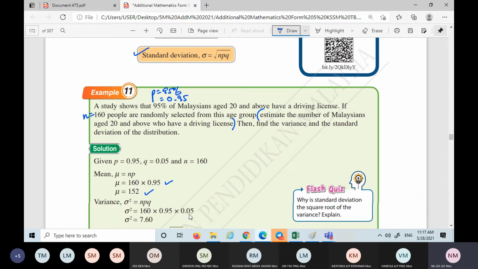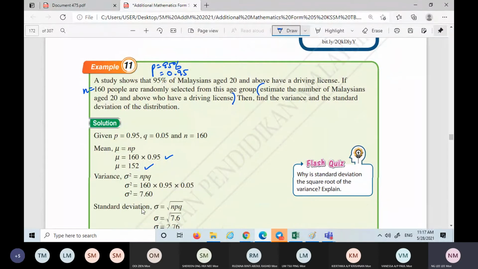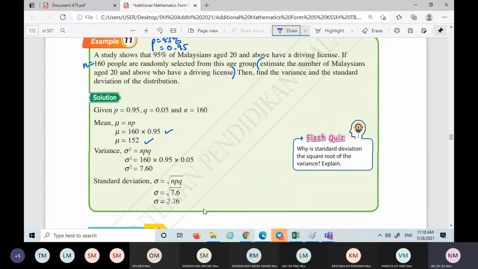Then you put in n times p times q, so this is the answer. Then find the standard deviation: square root this 7.6, then you get 2.76. So that's simple. It's just that sometimes you all cannot remember the formula.